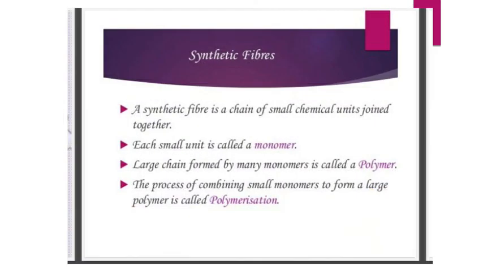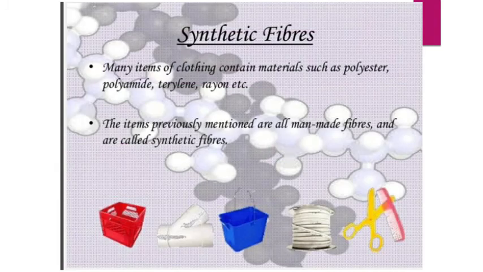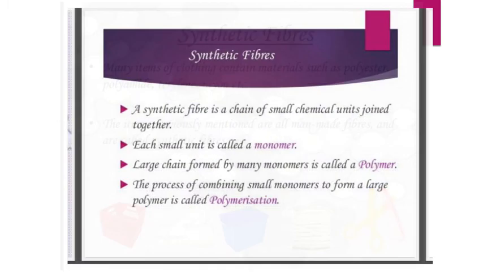Coming to how synthetic fibers are made. A synthetic fiber is a chain of small chemical units joined together. You can understand this with a very simple example. If you see a necklace made up of beads, each bead is joined together with the next and the next and the next, and when they combine together they form a necklace. In a similar manner, small chemical units are joined together to form the synthetic fiber.